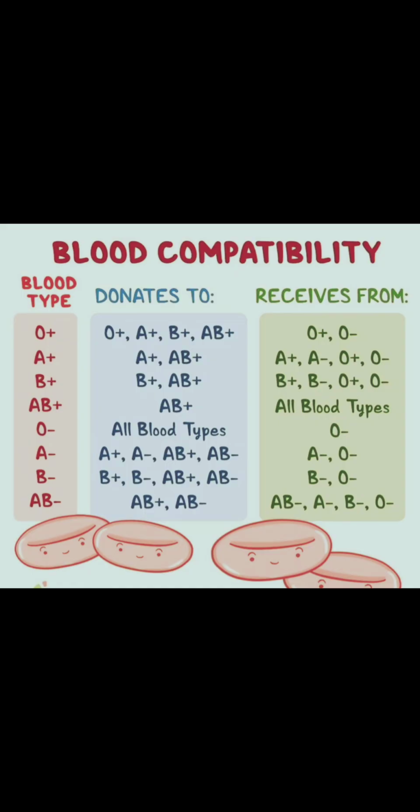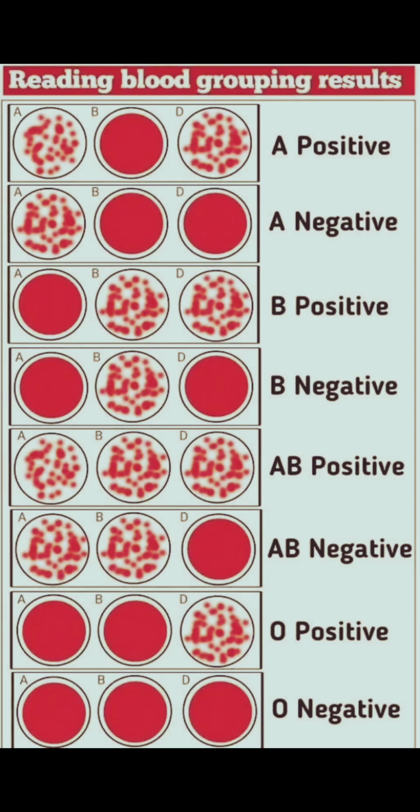Role of Rh factors in pregnancy. A serious problem arises when an Rh negative woman marries an Rh positive man. When the woman becomes pregnant, the developing embryo will have Rh positive antigen in its blood. The antigen from the embryo's blood may enter into the mother's blood through the placenta during the first childbirth. These antigens induce the production of antibodies against Rh antigen in the mother's body. These antibodies remain in the body of the mother for a longer duration.